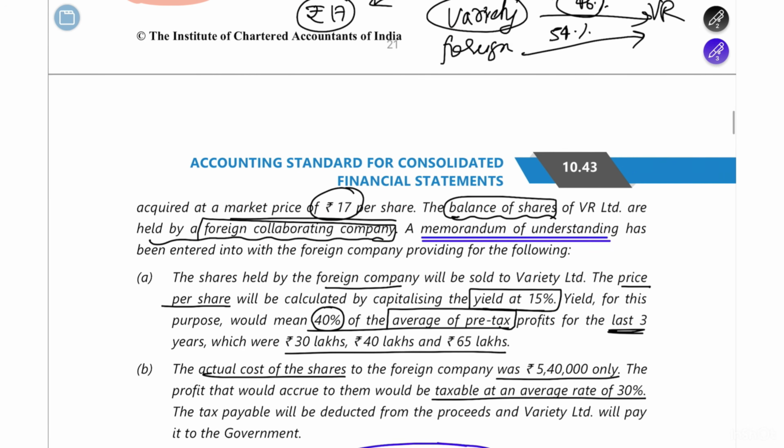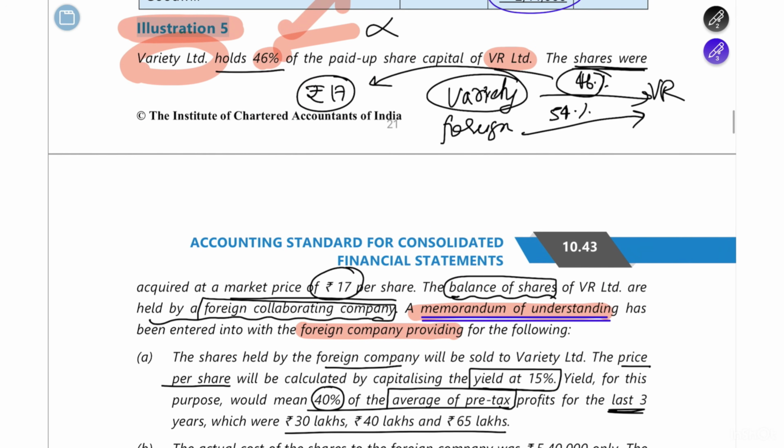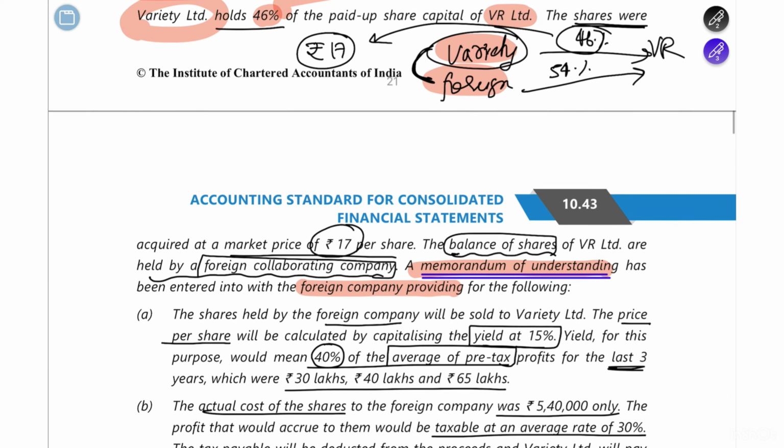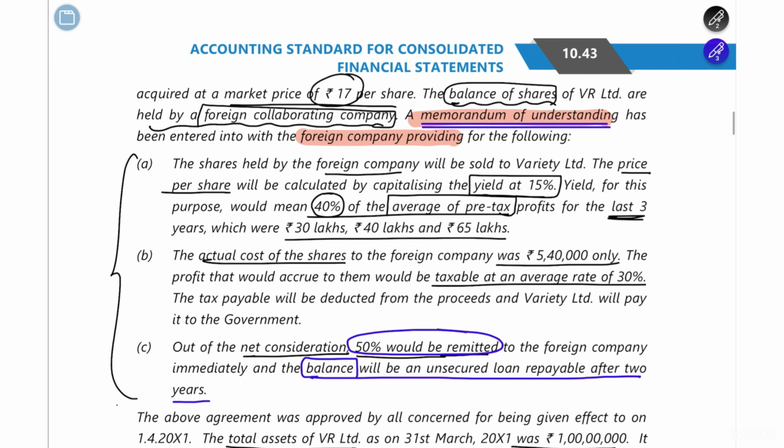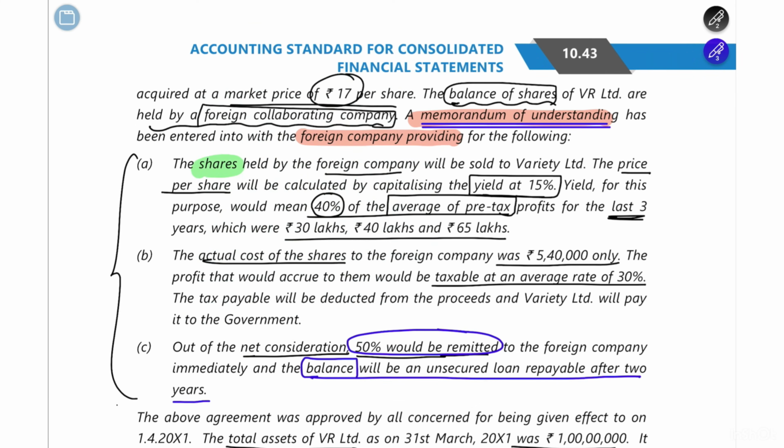Then they are saying that a memorandum of understanding has been entered into with the foreign collaborating company, providing the following. So Variety Limited and the foreign company got into a memorandum, or rather an agreement, and the agreement terms are given here. They have told that the shares held by the foreign company will be sold to Variety Limited.